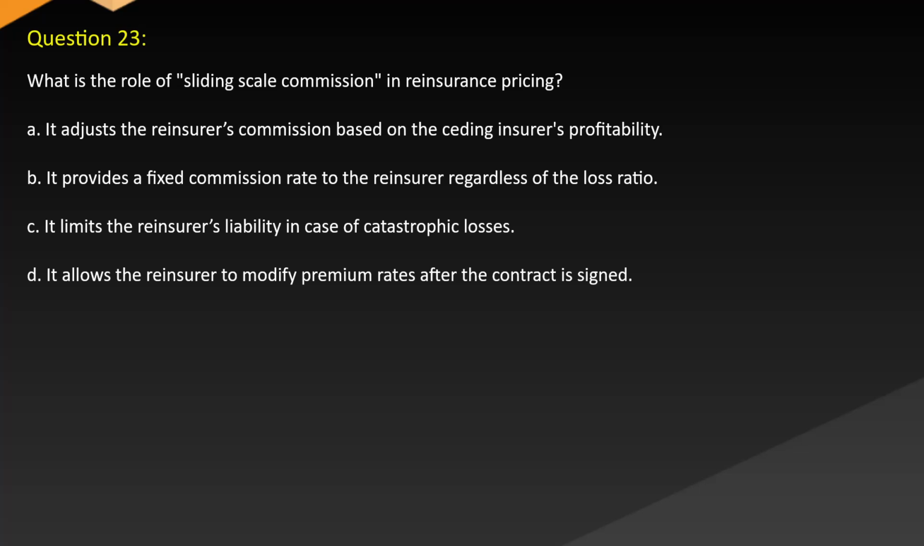Question 23. What is the role of sliding scale commission in reinsurance pricing? A. It adjusts the reinsurer's commission based on the ceding insurer's profitability. B. It provides a fixed commission rate to the reinsurer regardless of the loss ratio. C. It limits the reinsurer's liability in case of catastrophic losses. D. It allows the reinsurer to modify premium rates after the contract is signed.